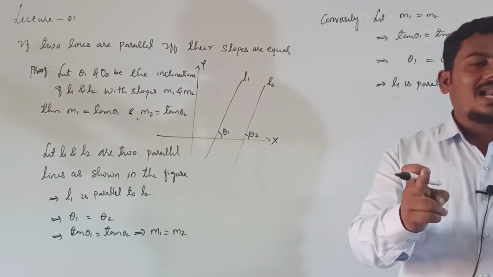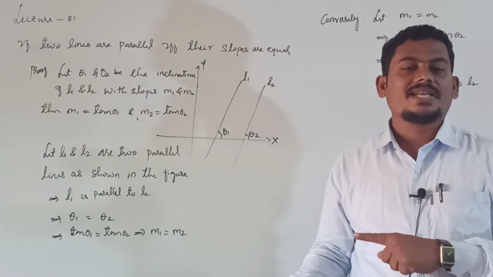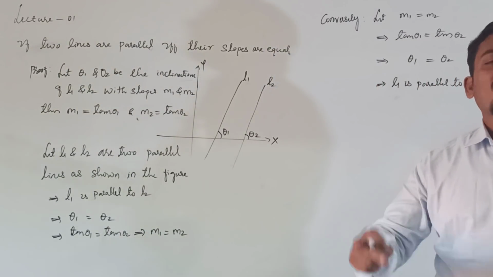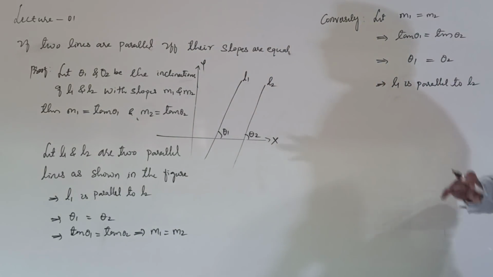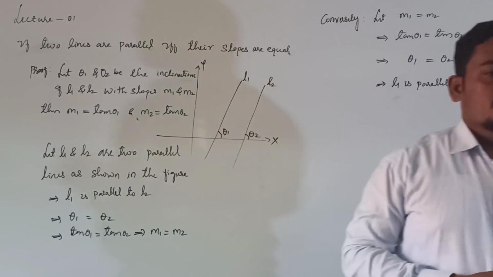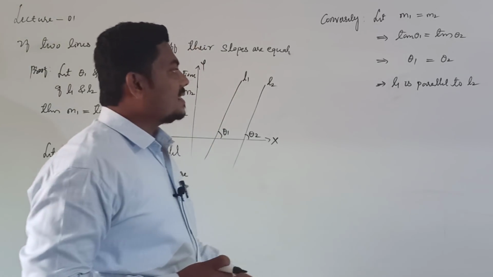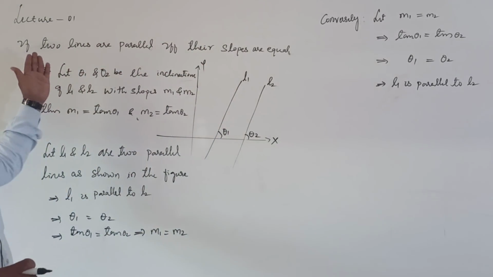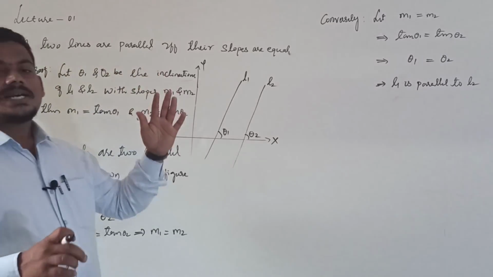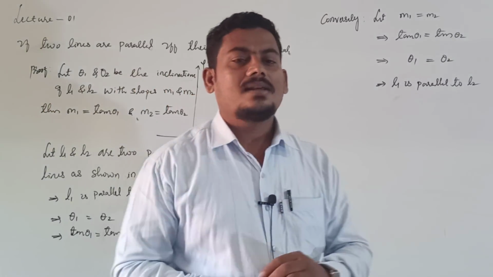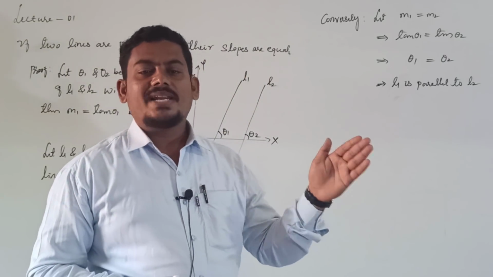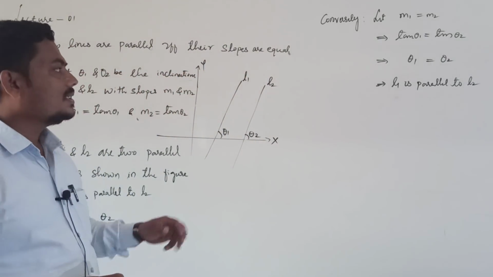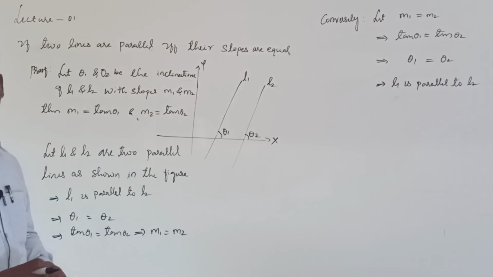If two lines are parallel, then their slopes are equal. If slopes are equal, then the lines are parallel. It is a very important proof, right? Next, it is about parallel lines. Condition of two lines being parallel: if two lines are parallel, then their slopes are equal. If slopes are equal, then the lines are parallel, right? This is the condition of two lines being parallel.